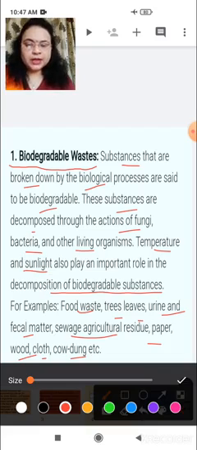These are the waste which can be decomposed, and which can be recycled and reused again. So these are biodegradable waste.